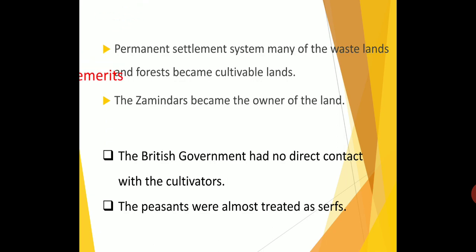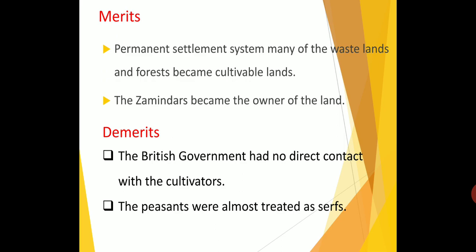So what are the merits and demerits of the permanent settlement? The merit is that under this system, much of the waste land and forest became cultivable land. And the Jamindar became the owner of the land, because the British gave the land to the Jamindars.